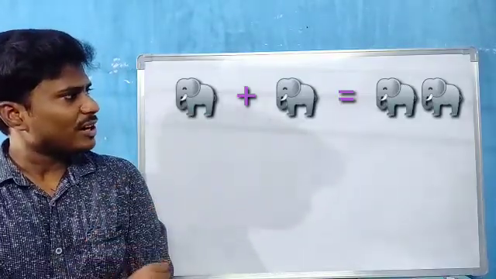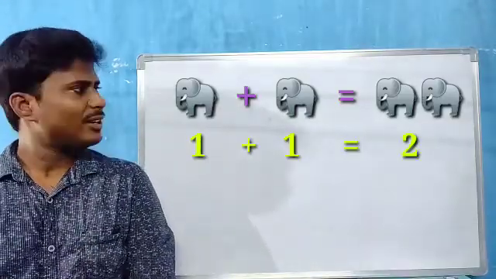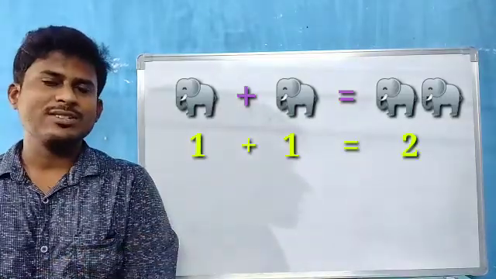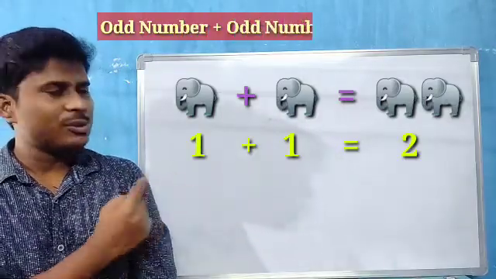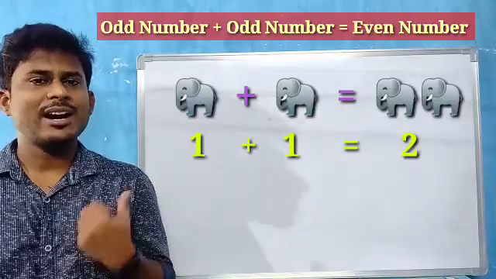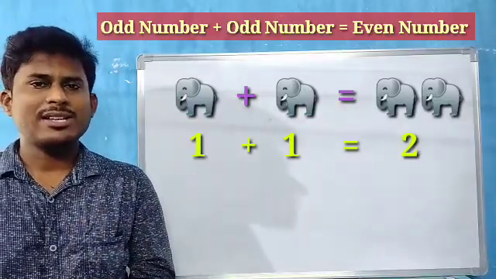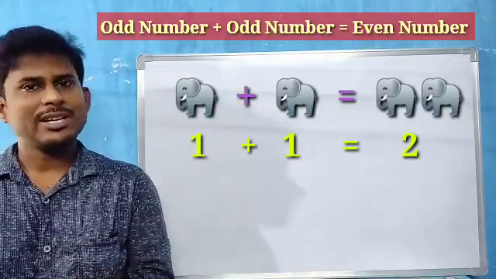So 1 plus 1. How many elephants are there, children? 2 elephants are there. So number 2. 1 plus 1 equal to what, children? 2. So odd number plus odd number equal to 2 means which number, children? Even number. So when we add odd number plus odd number, our answer will be an even number, children. So odd number plus odd number equals even number.